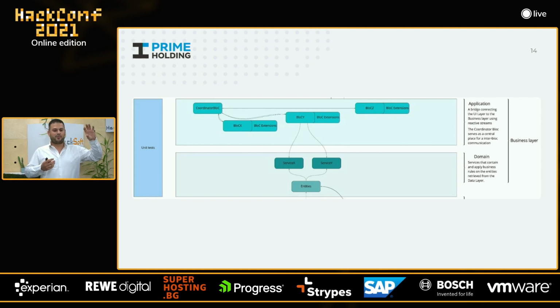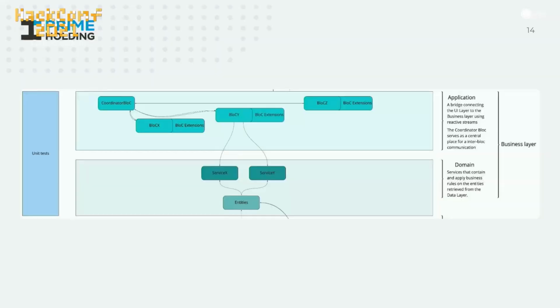So basically we have one coordinator bloc that we inject into the user list bloc and into the user edit bloc. And as soon as we edit some user, what we do is we just send an event with the updated user to the coordinator bloc, and then the user list can listen for this event and can update its own state accordingly. This is a very simple but very powerful technique.